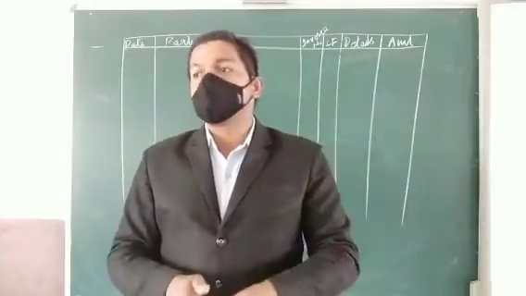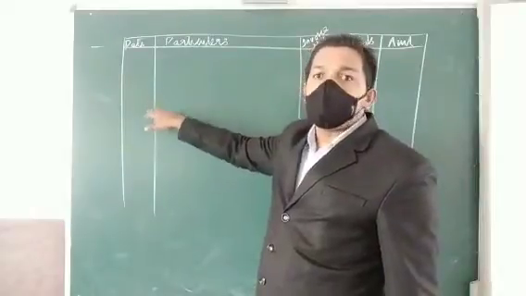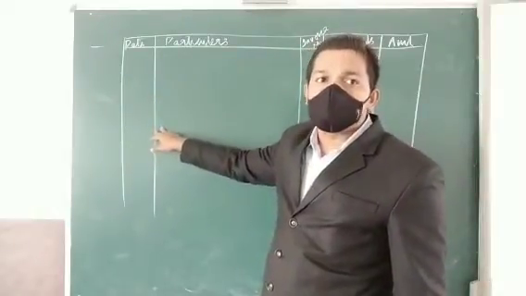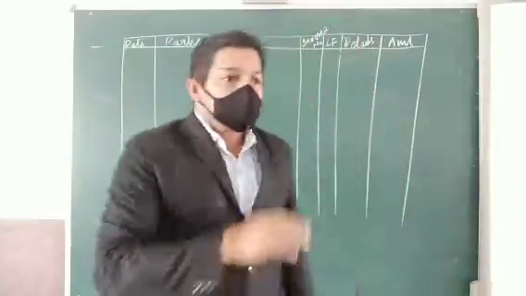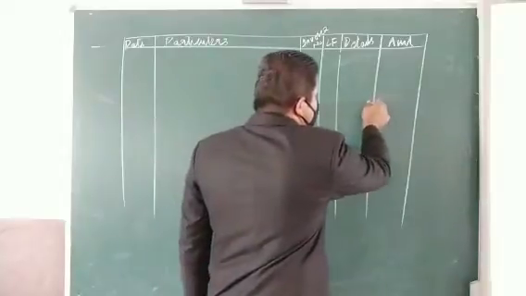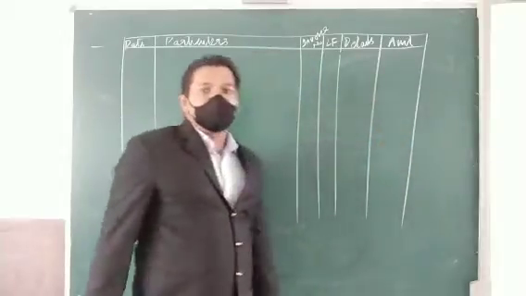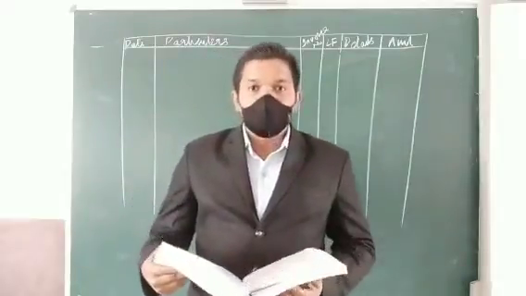If any calculations are made, like any deductions, like trade discount is given, or packing charges or any other additional charges are there, those calculations will be done in the details column. And the final amount, after adding or deducting all the amounts, will be entered into the total column. Do you understand? Yes. So this is the format of a sales book.